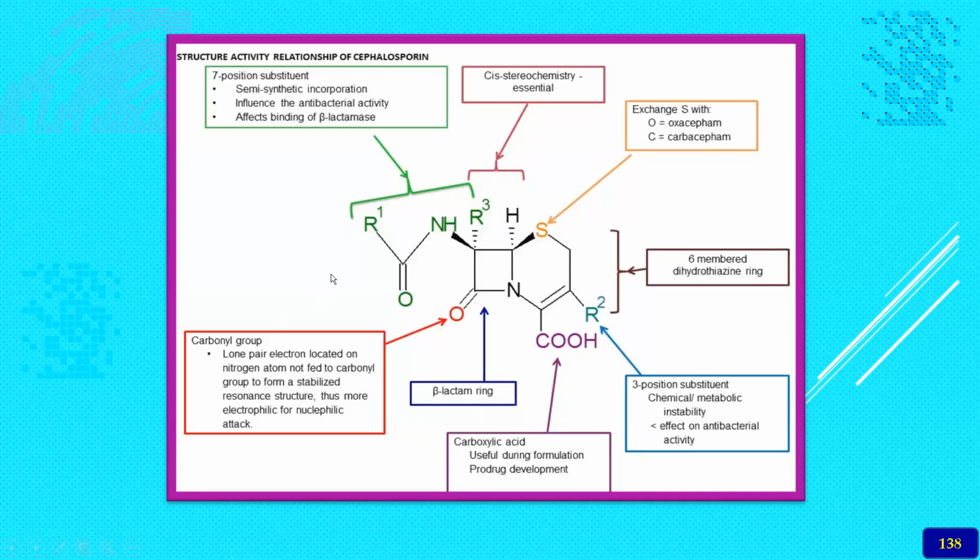So the oxygen moiety here, if it is replaced by the carbonyl group, the lone pair of electrons located on the nitrogen atom here is not fed to the carbonyl group to form a stabilized resonance, thus more electrophilic than nucleophilic. So the summary of this particular thing is that changing the different structures present at different positions in the chemical formula of the cephalosporin will change the varieties of the activity.